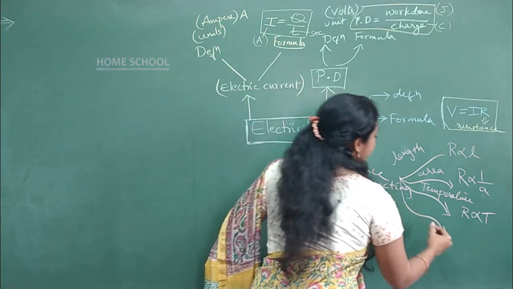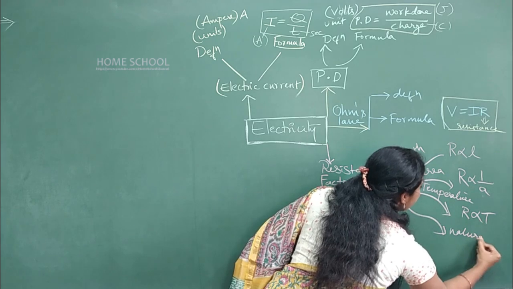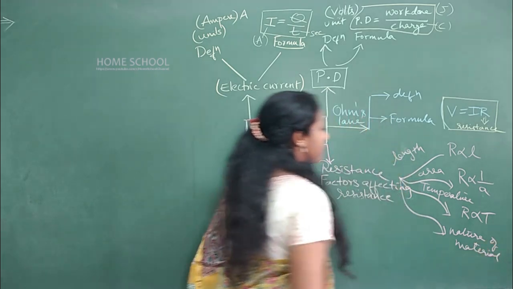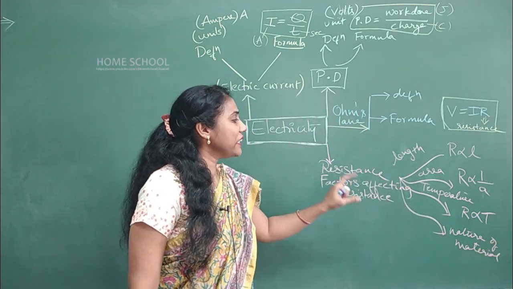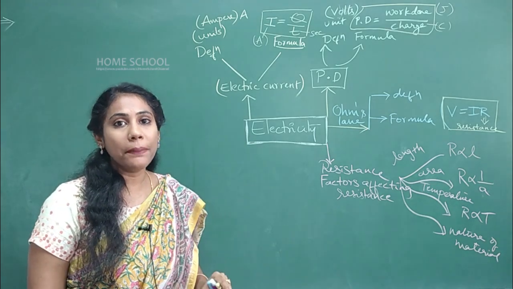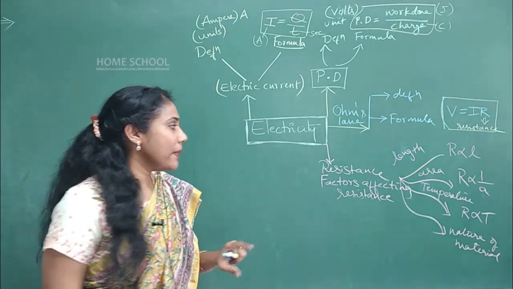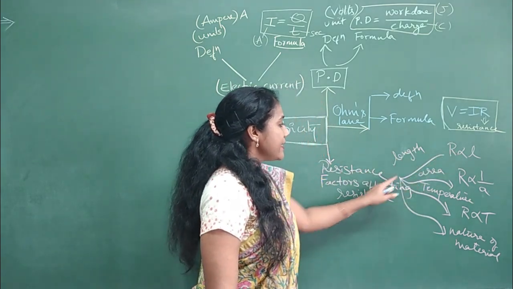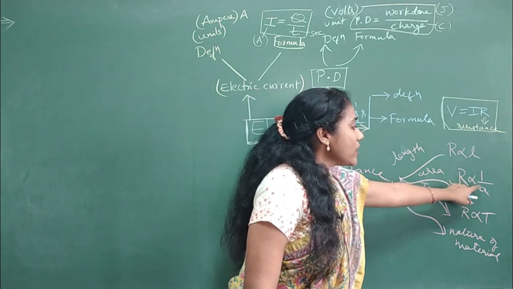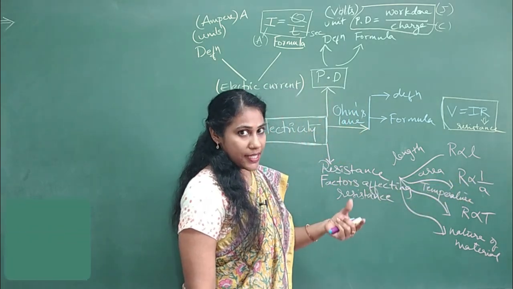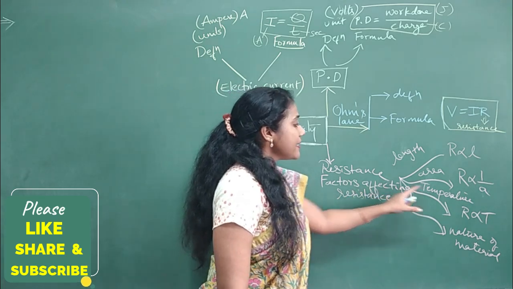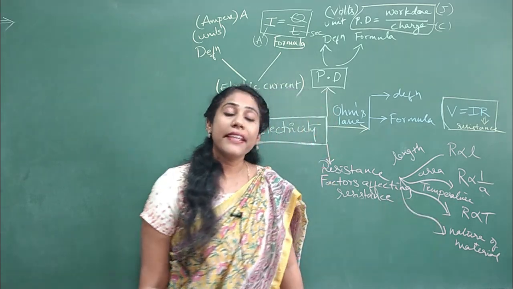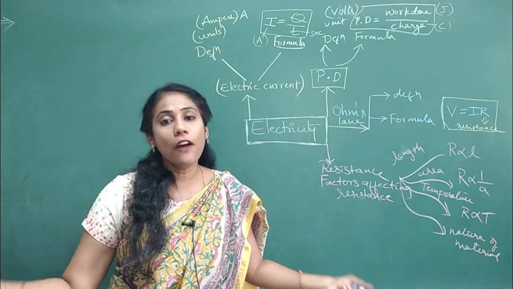The next one is that resistance also depends on the nature of material. So factors affecting resistance is the most important topic. It can be asked for 2 marks or 1 mark. Resistance is directly proportional to length. It is inversely proportional to the area of cross section of a conductor. It is directly proportional to temperature. And it also depends on the nature of the material.